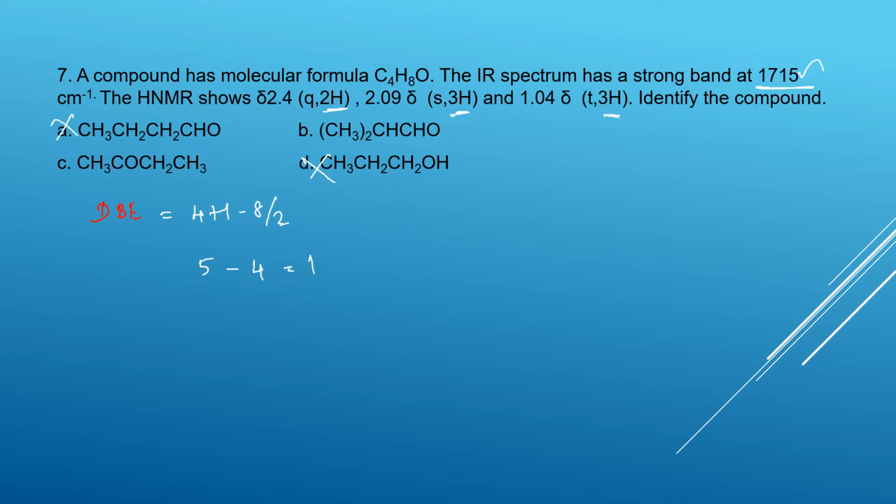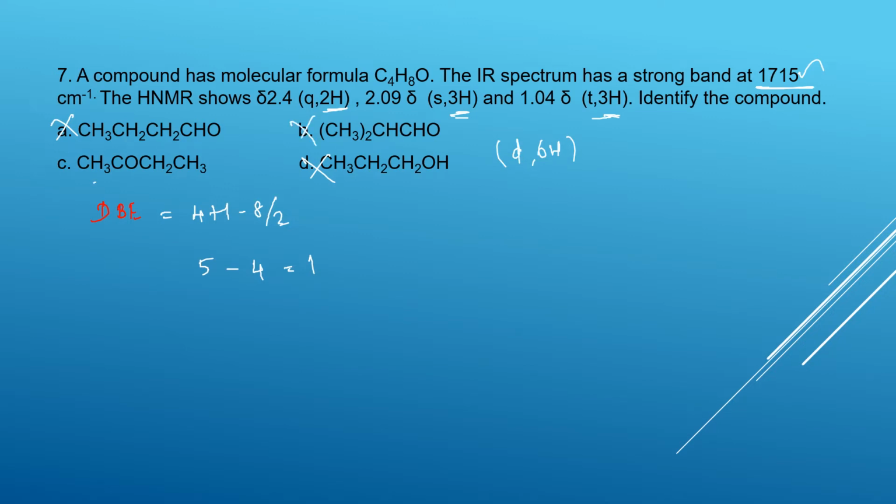If it is a symmetric environment, it will be 6 protons. It won't be separate 3 hydrogens; they will combinedly give 6 protons as a singlet. If it is attached to CH, it may be a doublet with 6 hydrogens. So this is also not there.